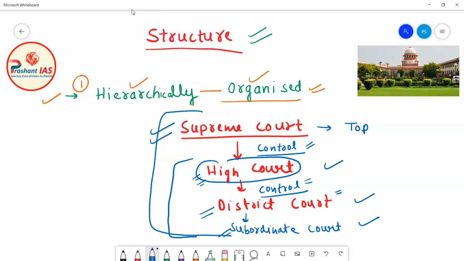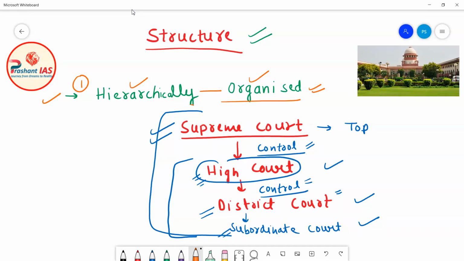Okay, so now friends, when I was teaching you about the Indian polity, the union government and state government, I taught you that India is federal. India is federal, it means that neither state government is under central government nor central government is under state government. Neither central government is subordinate to state nor state governments are subordinate to center.